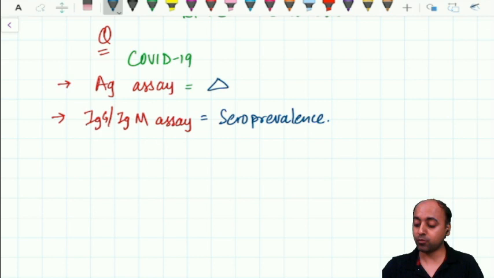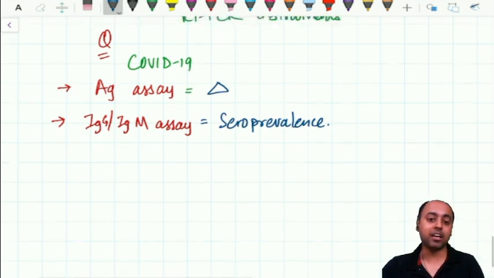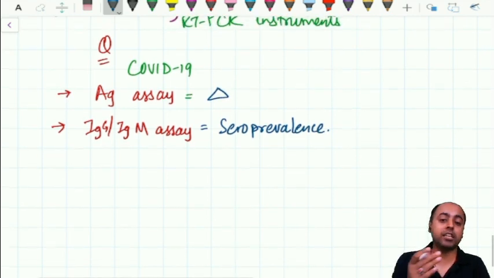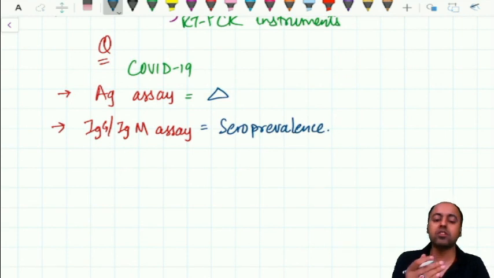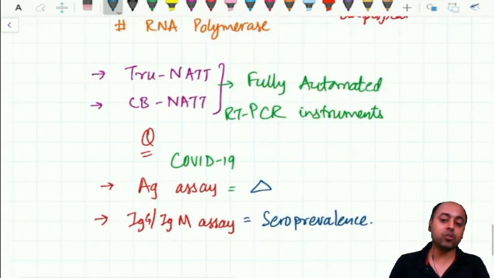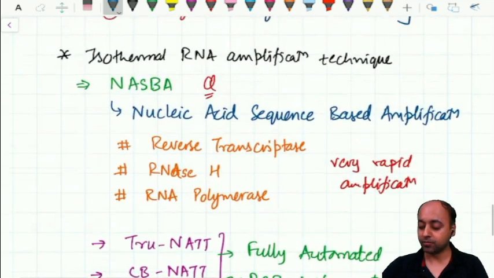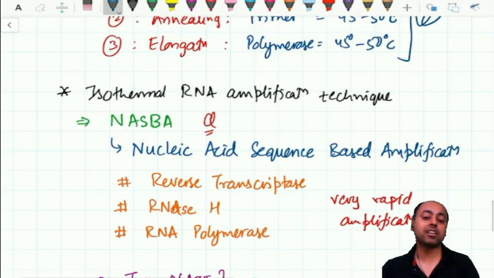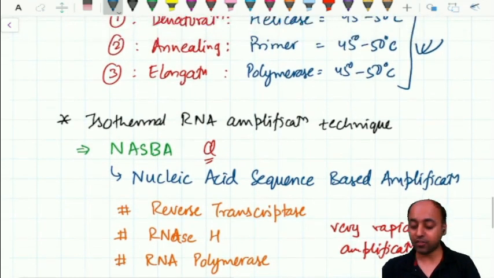These are some of the possible questions which can land up in your exam. Which are the various techniques being used for diagnosis of the COVID infection? The antigen assay, the IgG IgM assay, and the RT-PCR. The two instruments which are fully automated for RT-PCR, the TrueNat machine and the CBNat machine. Then associated information, NASFA is an isothermal RNA amplification technique.